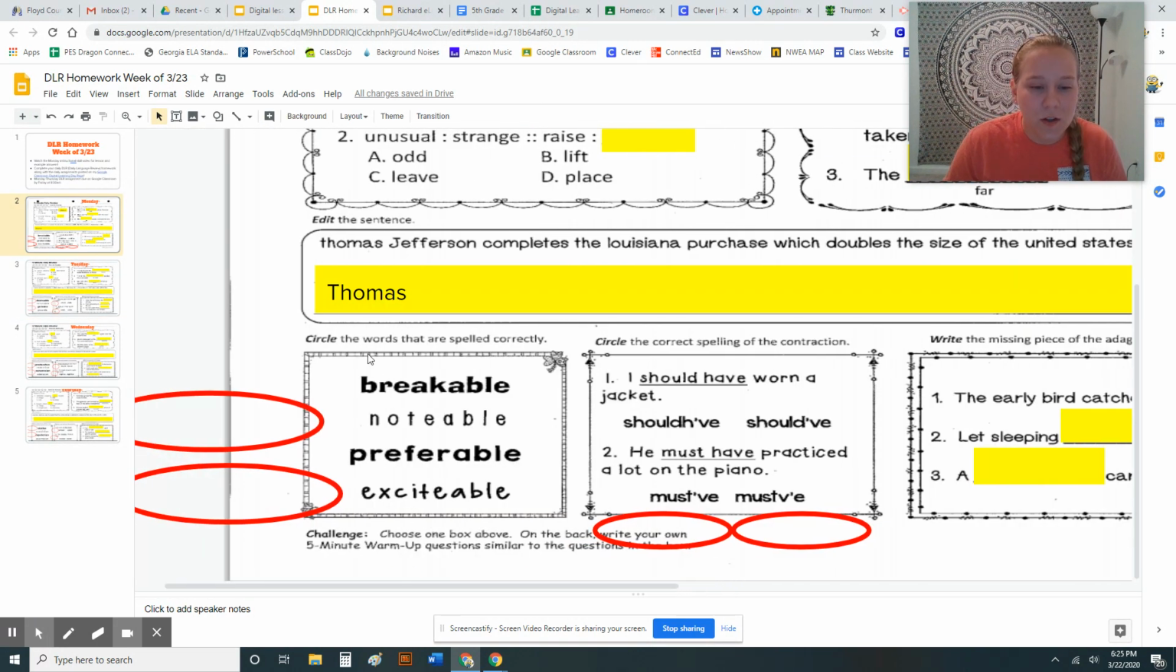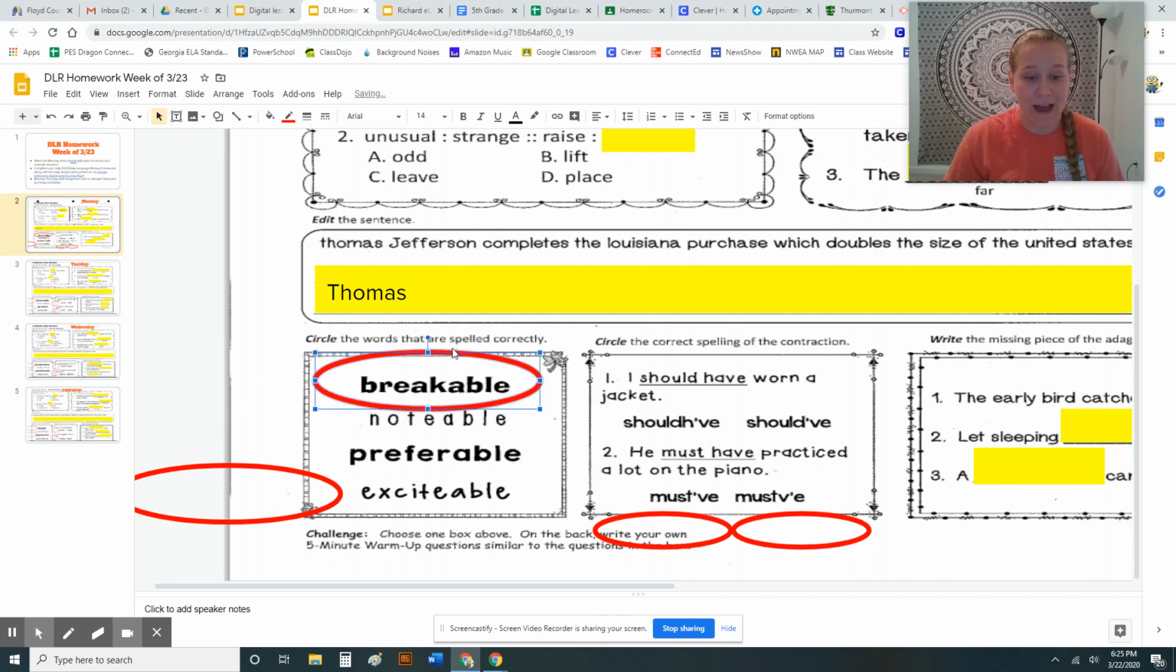All right, scrolling down. Oops, there we go. It says circle the words that are spelled correctly. So I have 2 circle shapes over here, so that must mean 2 words are spelled correctly. So I got breakable, notable, preferable, and excitable. Feel free to use the internet as a source. I know that one of these words that is spelled correctly is breakable. So I'm going to circle that one. The second one is up to you to finish.